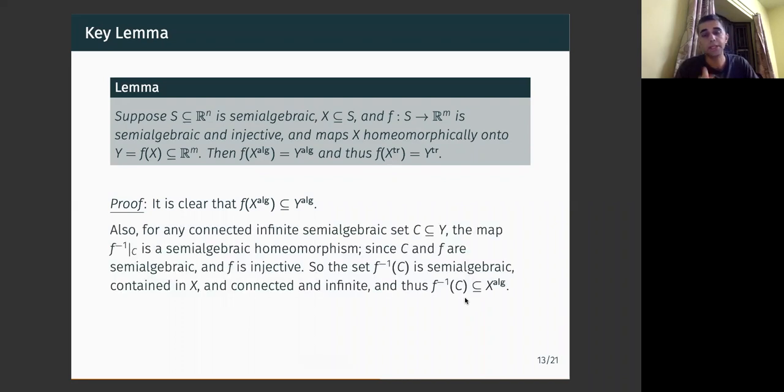For the reverse inclusion, let's consider a semi-algebraic connected curve inside Y. Then F is injective, and F is a homeomorphism on X, and so F inverse is in fact a map, and restricted to this curve C is a semi-algebraic homeomorphism. So F inverse of C is semi-algebraic, and because this is a topological homeomorphism, the image is also connected, and so F inverse of C is also part of the algebraic part of X.